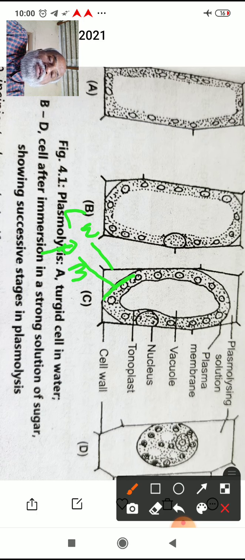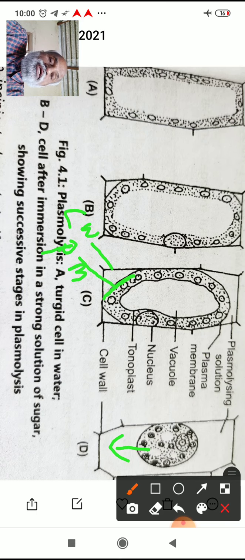Now, if a cell is placed in a hypertonic solution, what happens? From the cell sap, water moves out into the surrounding, just inside the cell wall. So water will move out of the protoplasm, and the protoplasm starts shrinking.